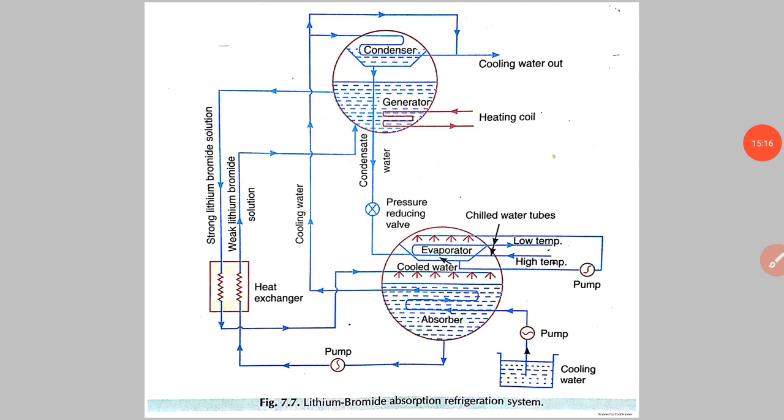In this lecture we have seen the difference between vapor absorption refrigeration system and vapor compression refrigeration system, and the lithium bromide absorption refrigeration system. In the next lecture we are going to see the Electrolux refrigerator, that is the Electrolux ammonia hydrogen refrigerator.